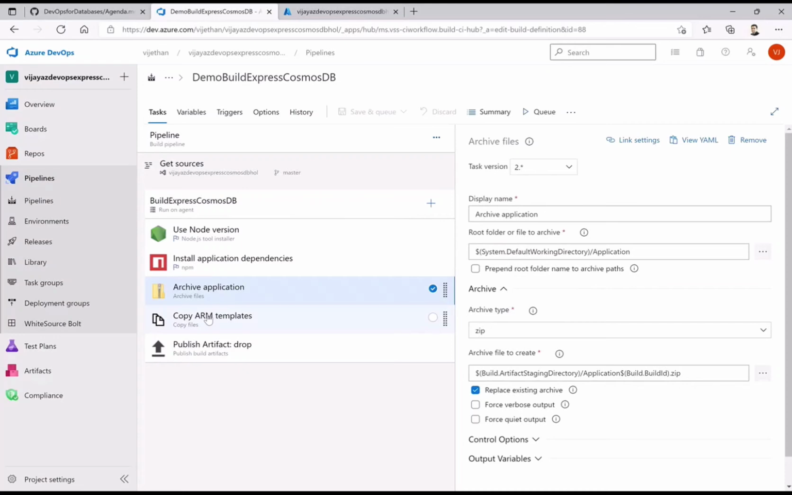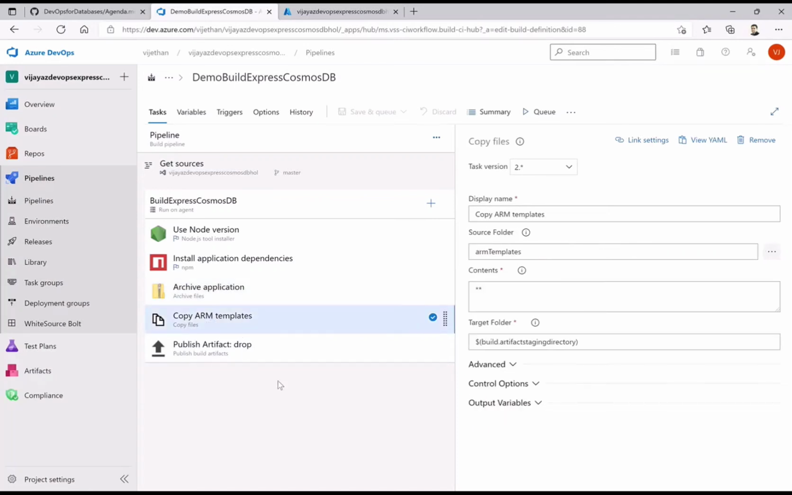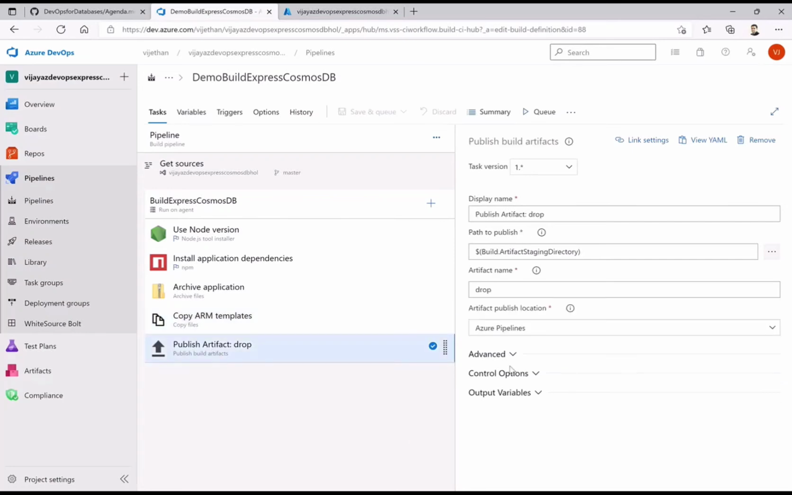And the reason for archiving is that I need the dependencies to be stored, so I have that particular application build available to me. Similarly, I have a copy of the ARM template which I want to build on, because between the stages, while I go from the build to the release, I want to store them as an artifact. So I'm just publishing this to a specific folder, which is drop.